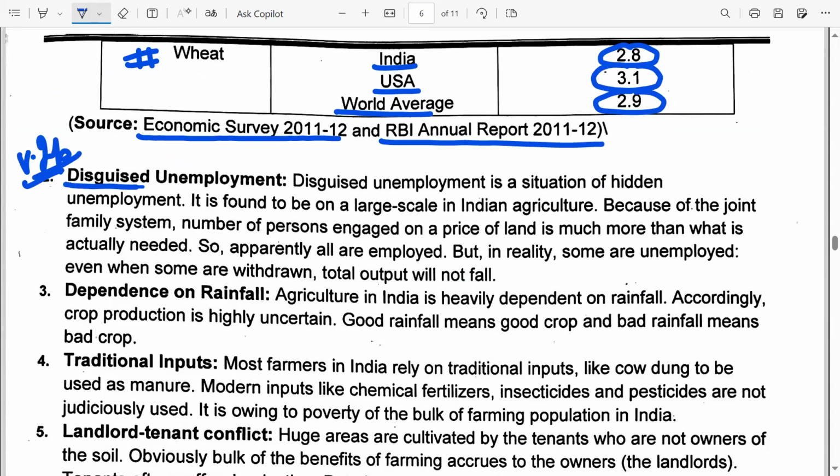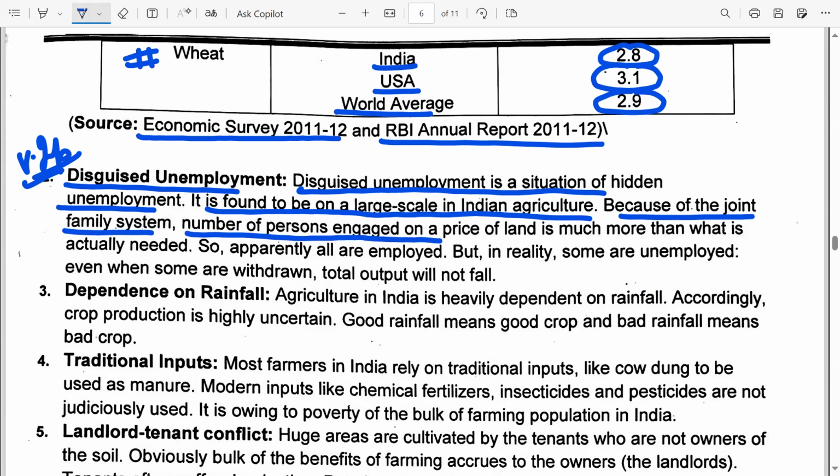Disguised unemployment is a situation of hidden unemployment. It is found to be on a large scale in Indian agriculture because of the joint family system. Number of persons engaged on a piece of land. Please correct this. This is a typo here. This is piece, not price.